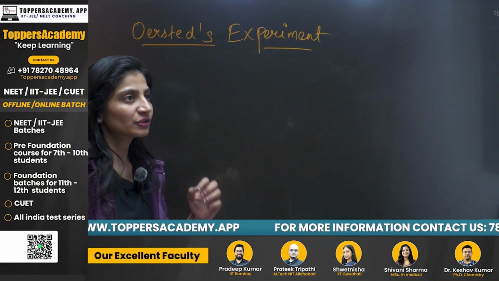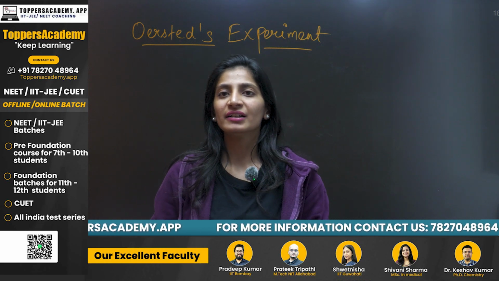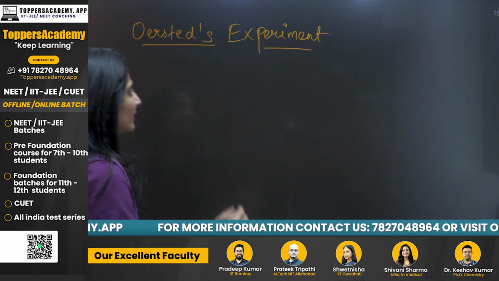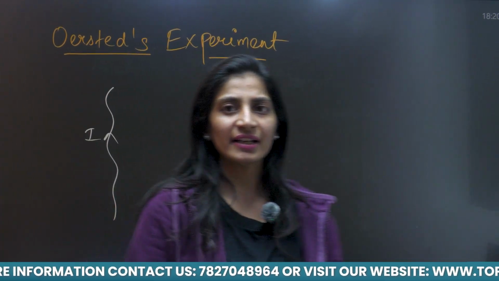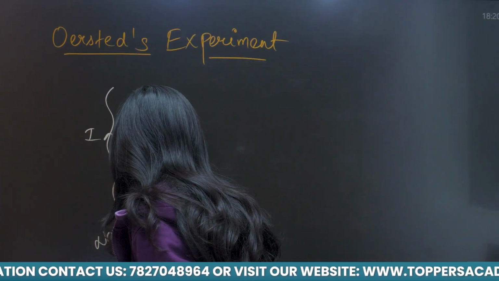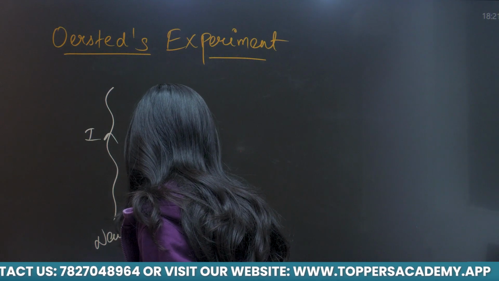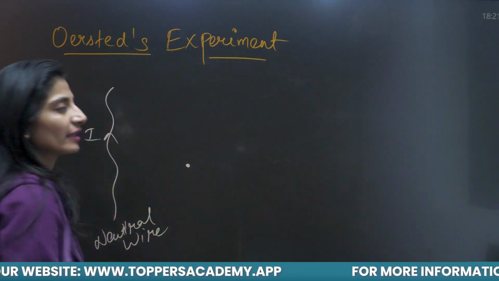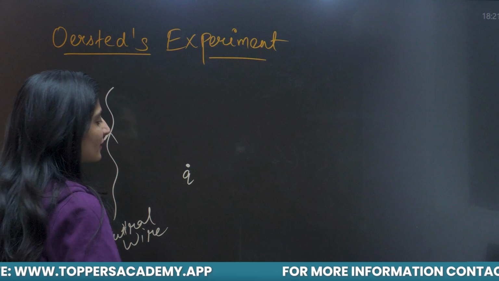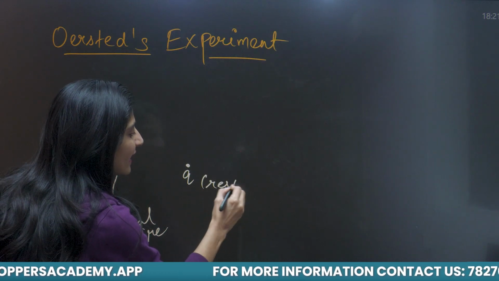So I am going to take a wire that is carrying some electric current. Let us have a wire that is having some electric current, and that is represented by I. You know that wire is always neutral. I am going to keep a point charge near this wire. Suppose we are taking a point charge and I am keeping this charge at rest.